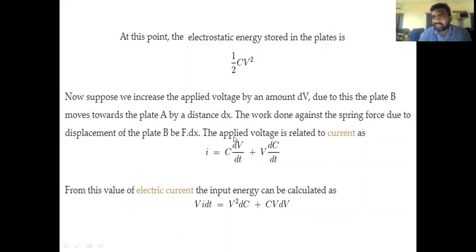So with respect to the change in applied voltage, there is a change in current. That is, i is equal to C dV/dt plus V dC/dt.